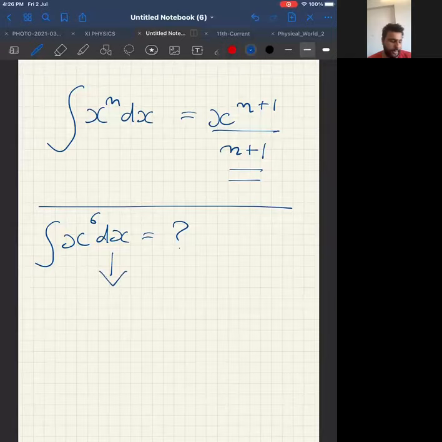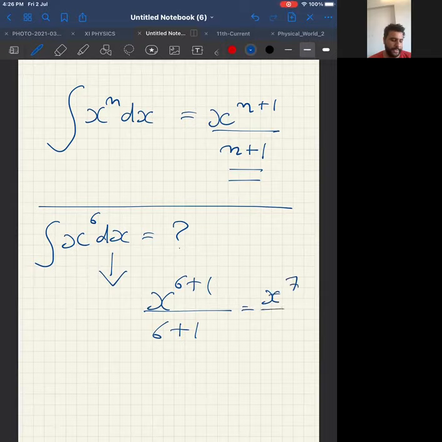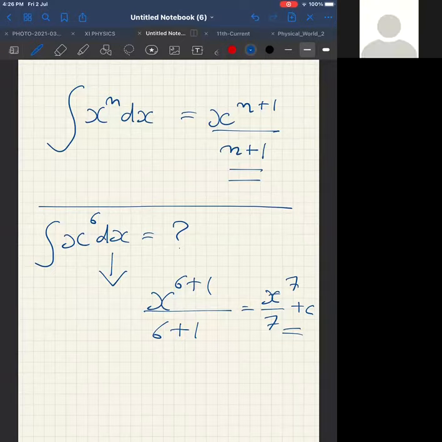The integration of x power 6 dx will be x power 6 plus 1 divided by 6 plus 1. What is x power 6 plus 1? X power 7 by 7 plus c. Therefore, the answer is x power 7 by 7 plus c. Tell me, are you getting this answer? Integration of x power 6 dx is x power 7 by 7 plus c. Are you getting this?